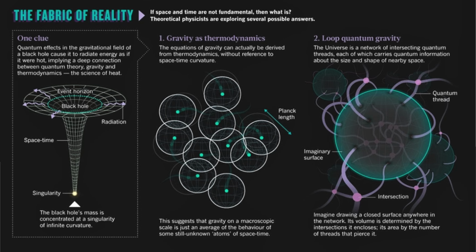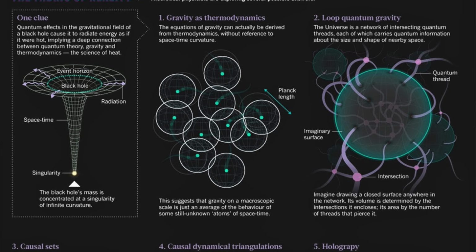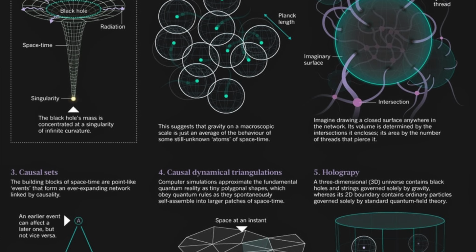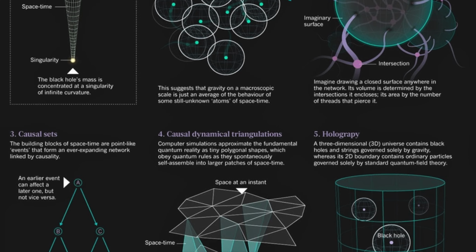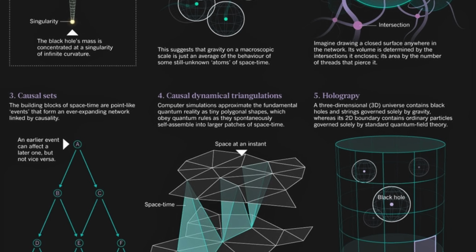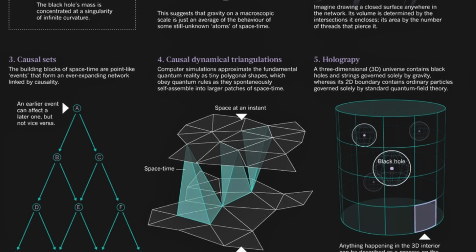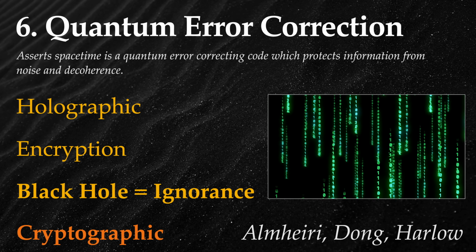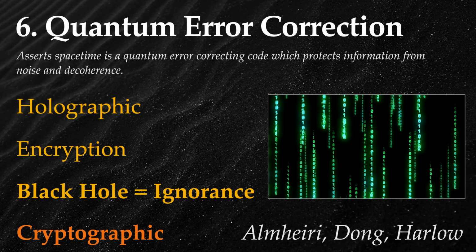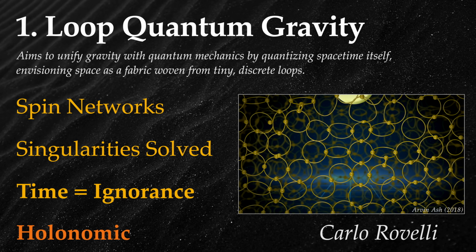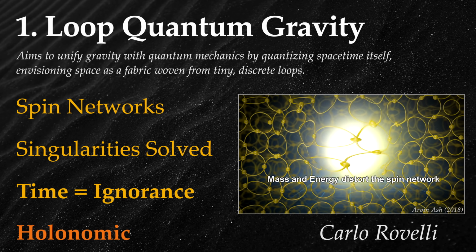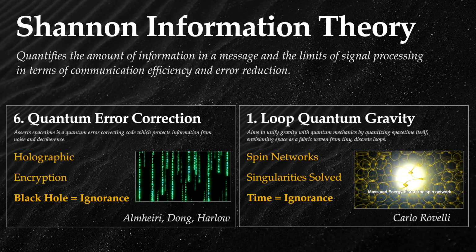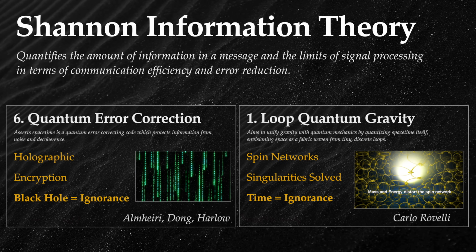Next, aside from QEC at number 6, I only highlighted one figurehead for each TOE. It should be noted that in most cases, entire teams of brilliant minds are working on each theory. Shout out to all of them. After making this video, there's two specific things I can't quite shake. First, on 2 occasions, with quantum error correction and loop quantum gravity, the concept of ignorance is tied to black holes and time, respectively. I think there is a deep connection here with Shannon information theory, which I'll have to cover in a future video.